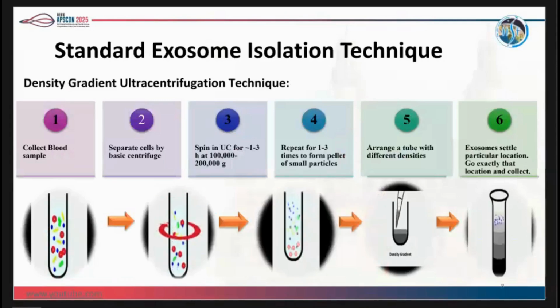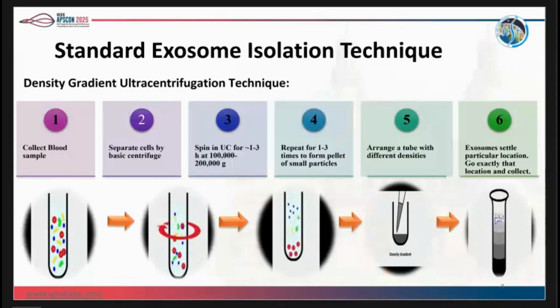Density gradient ultracentrifugation is a standard technique to isolate exosomes. It needs an ultracentrifuge instrument that can reach 100,000 to 200,000 G. First, in this case, we have to remove the blood cells and cell debris from the blood, and then spin the supernatant in the ultracentrifuge instrument multiple times at 100,000 to 200,000 G.